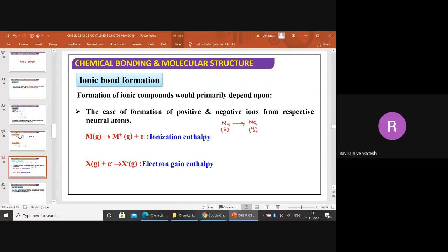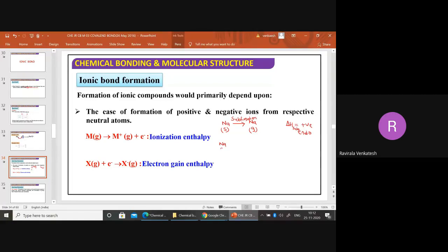Solid converting into gas, what do we call it? Conversion of solid into gas is called sublimation. So first of all, we have to do sublimation. Sublimation always requires energy. Delta H will be positive here, meaning heat is absorbed. So for sublimation you have to supply the energy, and delta H will be positive, endothermic. I am calling it the enthalpy of sublimation.